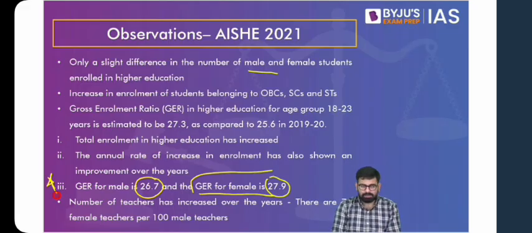Now, can someone possibly think of the reason? Why do you find gross enrollment ratio higher in female students compared to male students? Can anyone highlight the possible reasons? And also, if you move towards higher education, the gross enrollment ratio is very low. So this means that if 100 students are passing from our school education system, only 27% of them enroll in colleges or higher education.